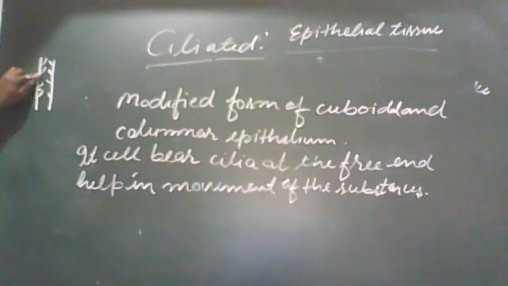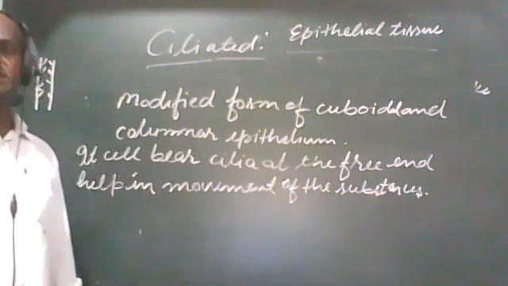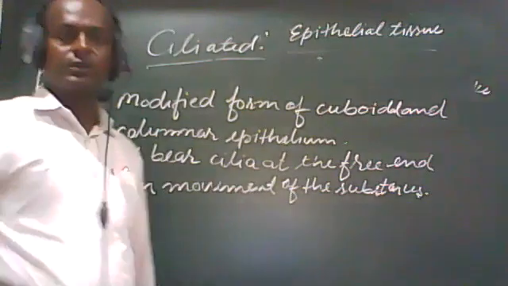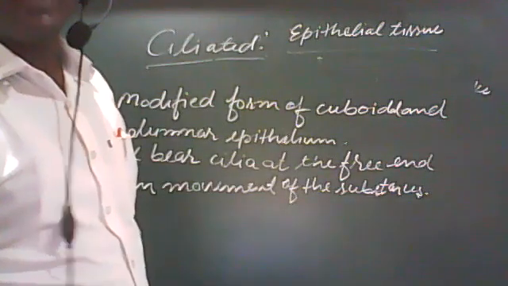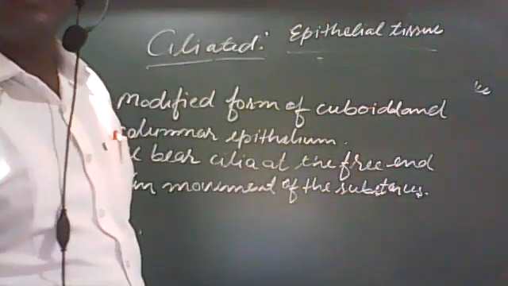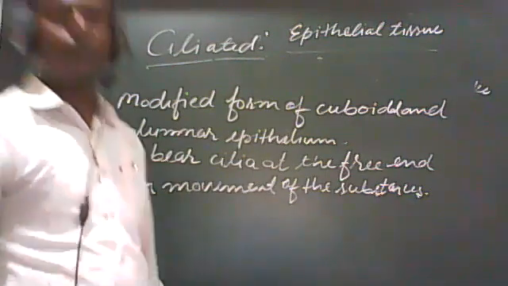So one portion is connected to the body, but the other portion is free. The one end is connected with the surface of the body and the other end is free. This is the free end, where it is not connected to any portion. And if it is not connected to any portion, then it will be helpful in movement.